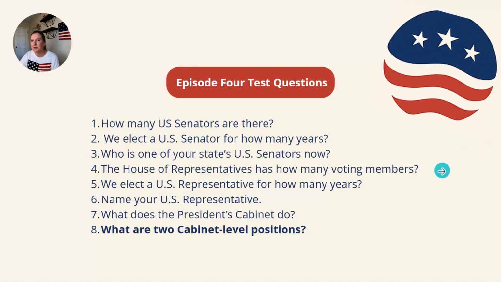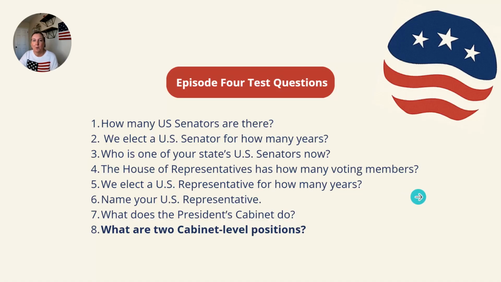The House of Representatives has how many voting members? Excellent. And how many years do we elect our US representatives for? Fantastic. You looked up your US representative on house.gov. And what was a name of one of your representatives?